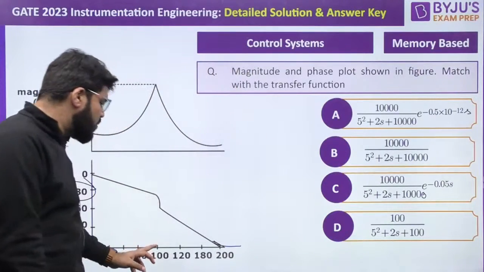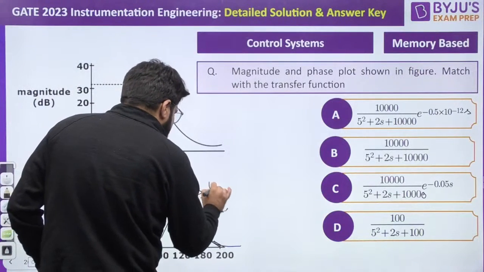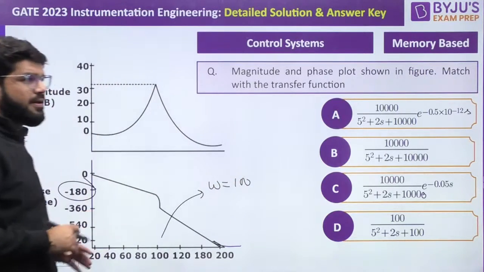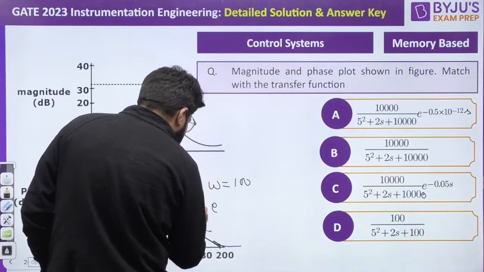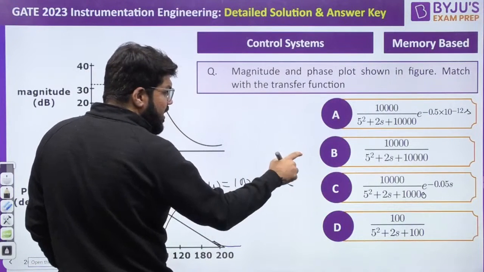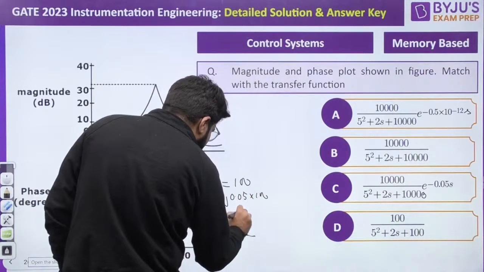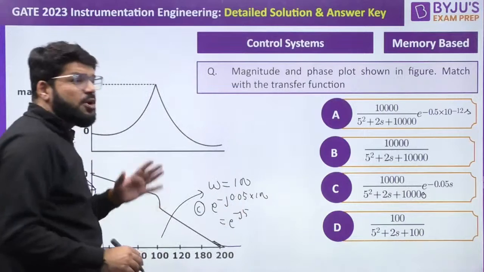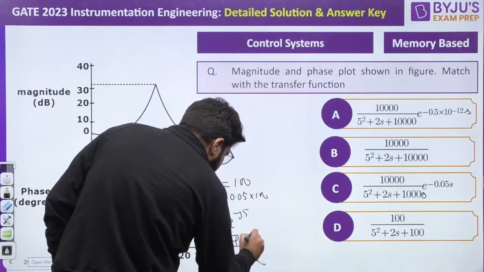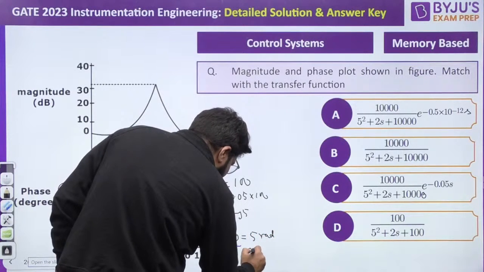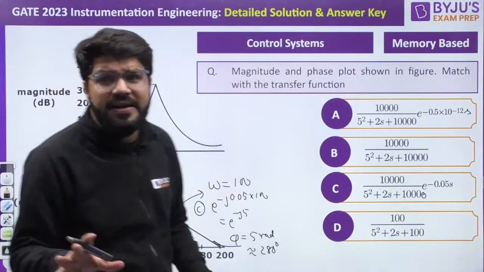So let us talk about the resonant frequency, at omega equal to 100. If I take omega equal to 100, then what is the value if I go with option C? It is e power minus j 0.05 into 100, that is e power minus j5. So what is the phase? That is equal to 5 radian. I just calculated it, and approximately 280 to 290 degrees is coming.